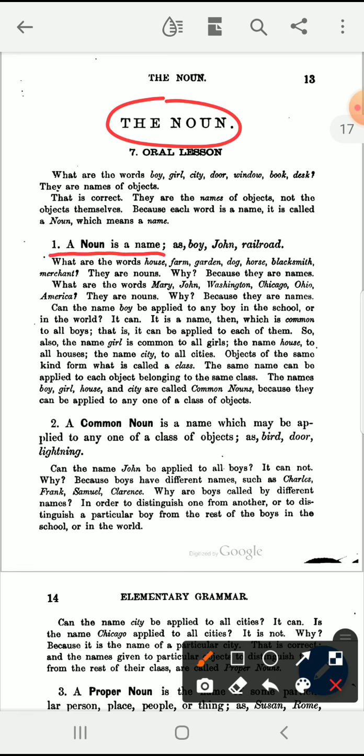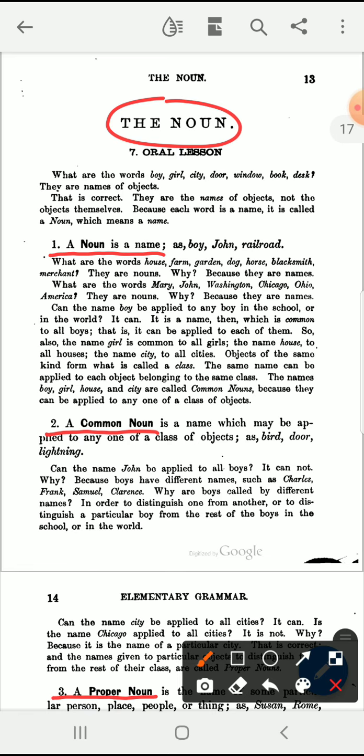And then we learned that there are two different kinds of nouns. We learned that there are common nouns, here in point number 2. And down below, we learned that there are proper nouns, in point number 3. That's all the content for this lesson, a very important lesson that you need to study carefully. Now it's time for you to study this lesson for yourself. Study this lesson for mastery.